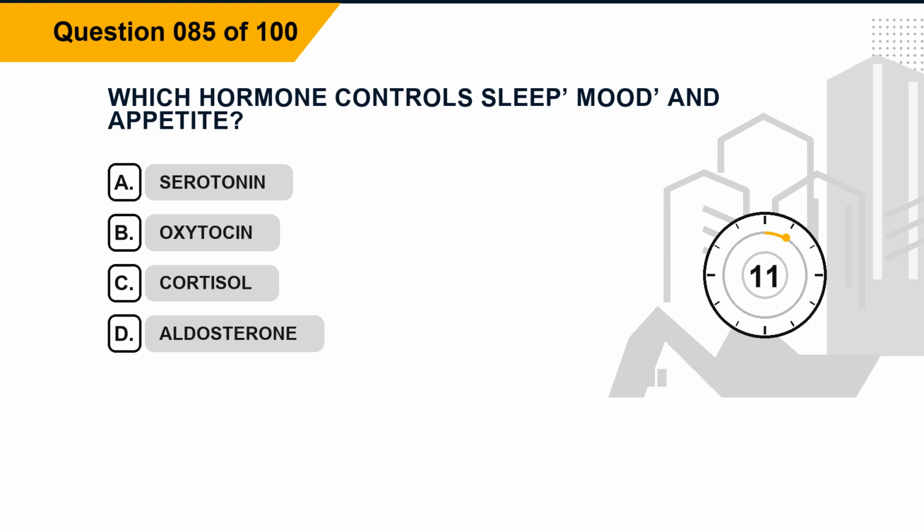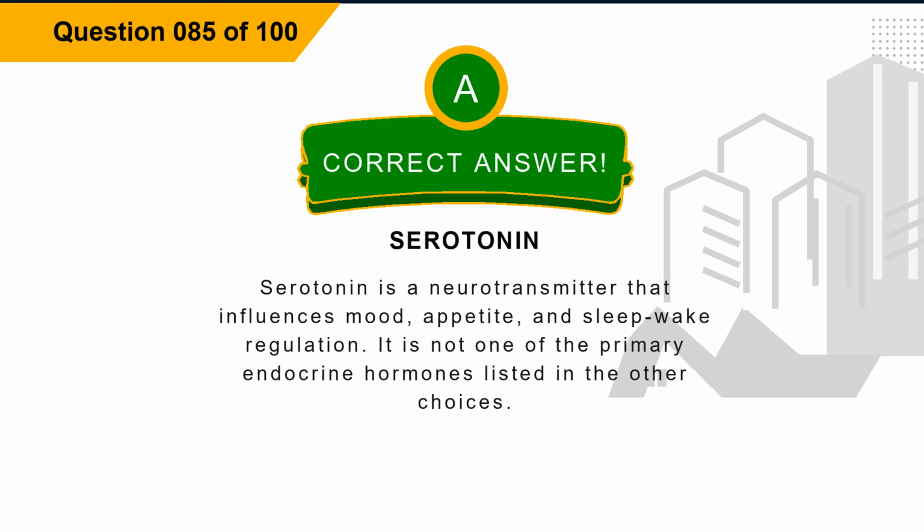Question 85. Which hormone controls sleep, mood, and appetite? Option A, serotonin. Option B, oxytocin. Option C, cortisol. Option D, aldosterone. The correct answer is option A, serotonin. Explanation. Serotonin is a neurotransmitter that influences mood, appetite, and sleep-wake regulation. It is not one of the primary endocrine hormones listed in the other choices.